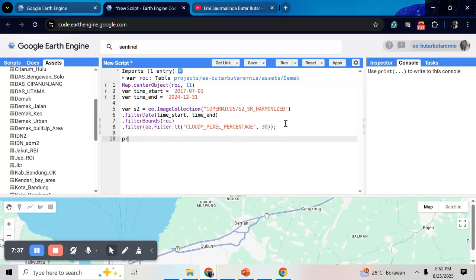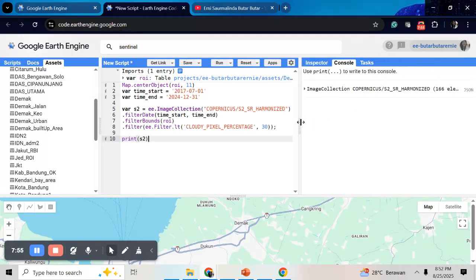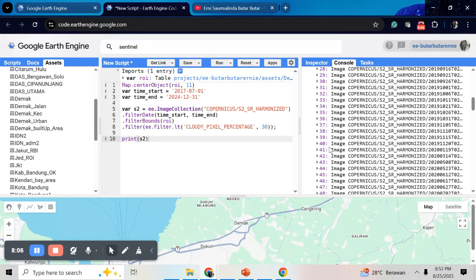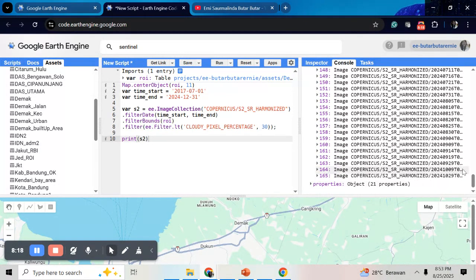And if you want to know how many datasets you have in this period, just print Sentinel-2 here, and how many datasets there are you can find in the console menu. So here for my ROI, I have 166 images, from 2018 July to 2024.